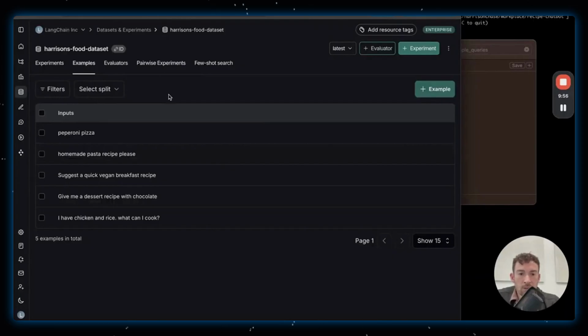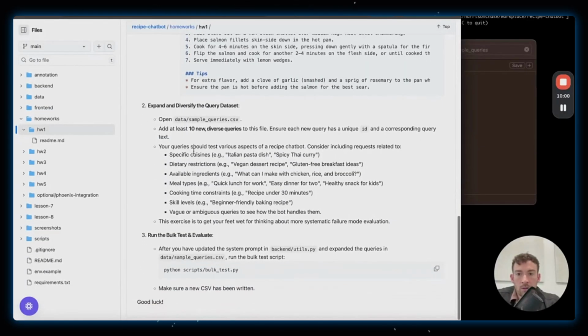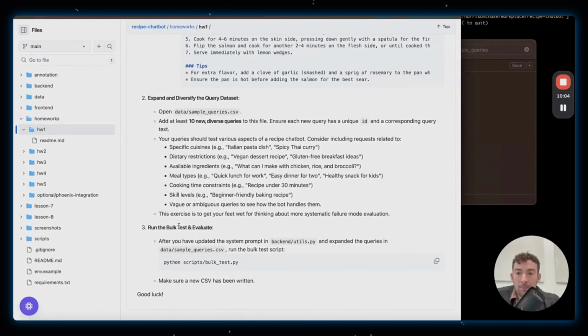Perfect. So I've got 5 data points here. What's next? Let's go back to the homework. It said to add 10. I'm a little lazy, so I just added 2 new ones. And so now the thing that I need to do is run the bulk test and evaluate.